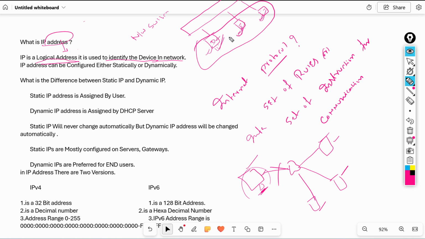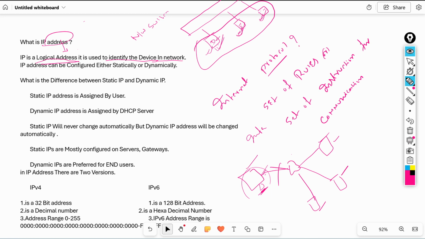Understand? If you have two computers within your home or your office, that is called a local network. And if you want to transfer data from your computer to somewhere else, like Google Drive, which is a different company, we are communicating through the internet. That is a public network. So whatever it may be, if you want to communicate from one computer to another, either local or non-local, we require an IP address. So what is the purpose of the IP address? Without an IP address, we cannot communicate.